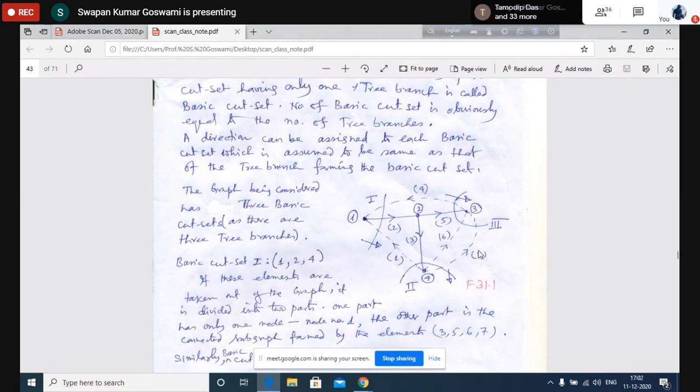Removal of these 4 elements together will create a situation where node number 3 will be left as a subgraph. Elements 1, 3 and 2 will be left in the other section, forming another subgraph. So these 4 elements together are forming a cut set. Am I clear? And this is also a basic cut set because this is having only one tree branch, number 5.